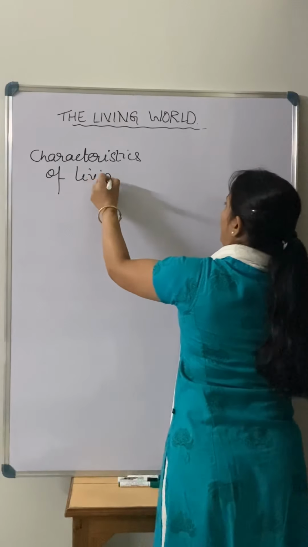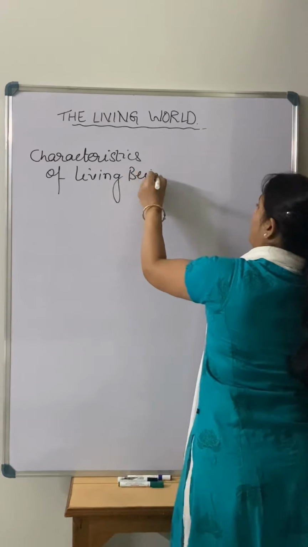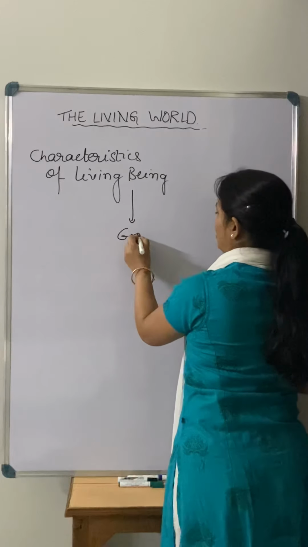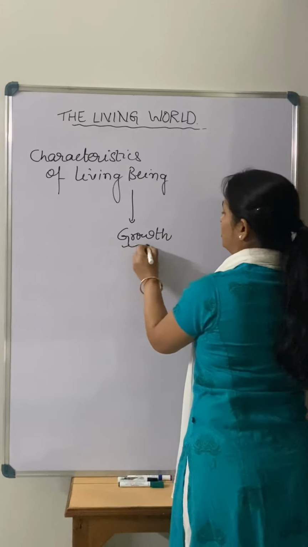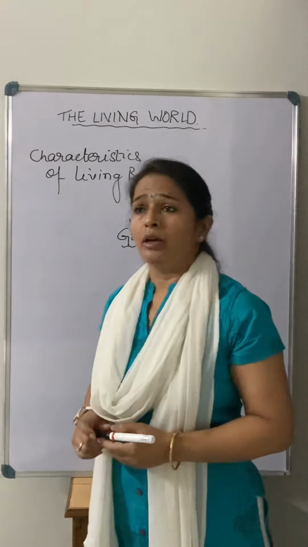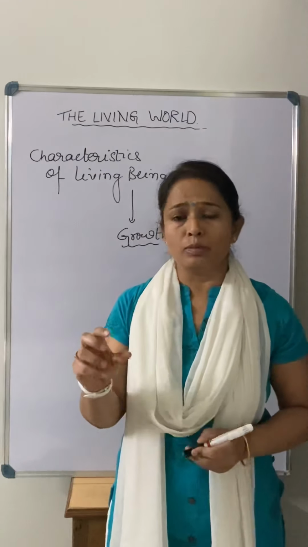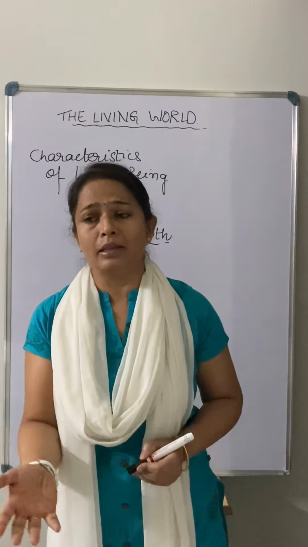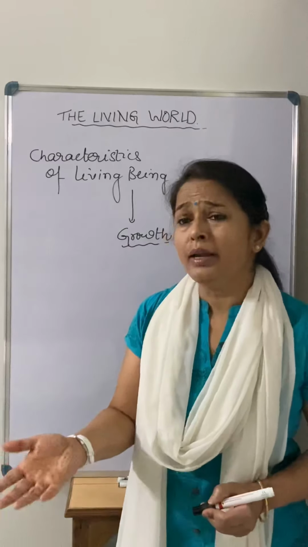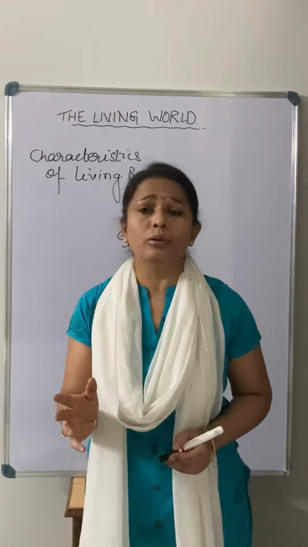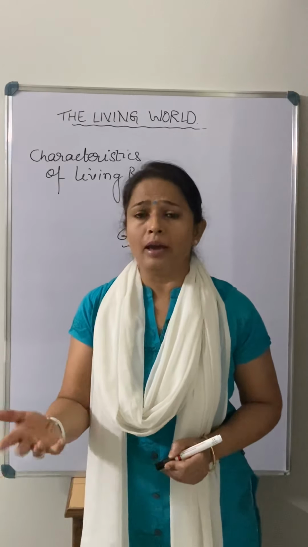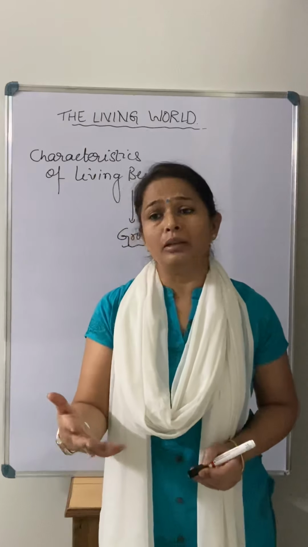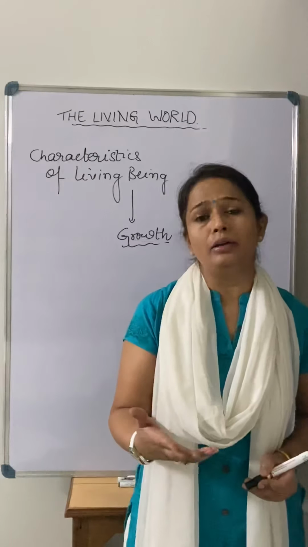So if we talk about the major characteristics, the first characteristic in your book is growth, right? So growth is what? If you see a plant, there is a small seed, we sow that seed in the soil, gradually it becomes a small plantlet, then it starts growing, and after that it becomes a tree. So this is the growth. If you talk about living animals, again there is a small zygote first, then the fetus, then the baby, then the child, adulthood, in this way.